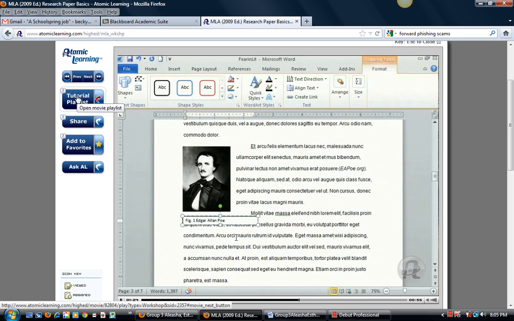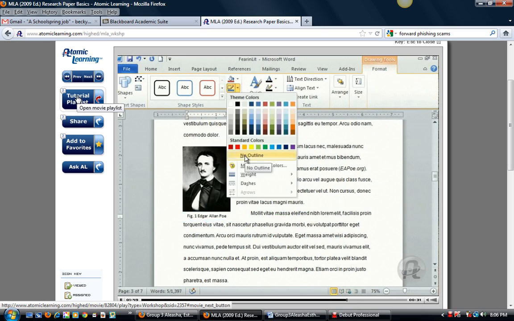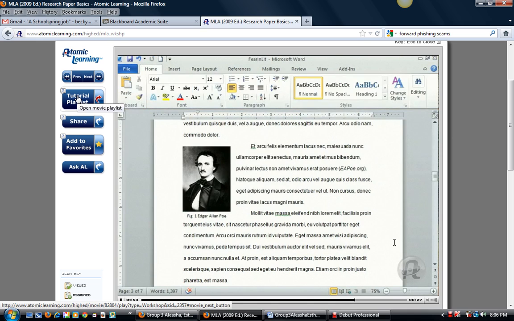Now to resize the box, float your pointer over one of the corners until you see a diagonal arrow. Then left-click and hold, and drag your pointer until the outline of the box shows you the size you want it to be. When your text box is selected, you'll see the Drawing Tools tab open at the top of the page. With this tab selected, choose Shape Outline. Then click No Outline. And that caption looks pretty good.